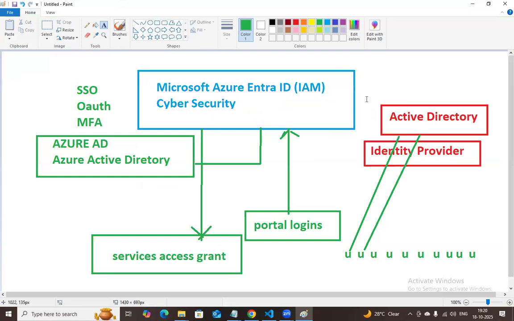One more time, I'm telling, Microsoft has millions of users. Every user goes through portal.azure.com. There, Microsoft Azure Entra ID, the Active Directory, another name for which is Azure AD, Azure Active Directory, takes charge and gives the authentication, the authorization, and provides the service access grant. Maintaining the users, maintaining the groups, and how the protocols run behind, all these things you are going to learn in this particular course.